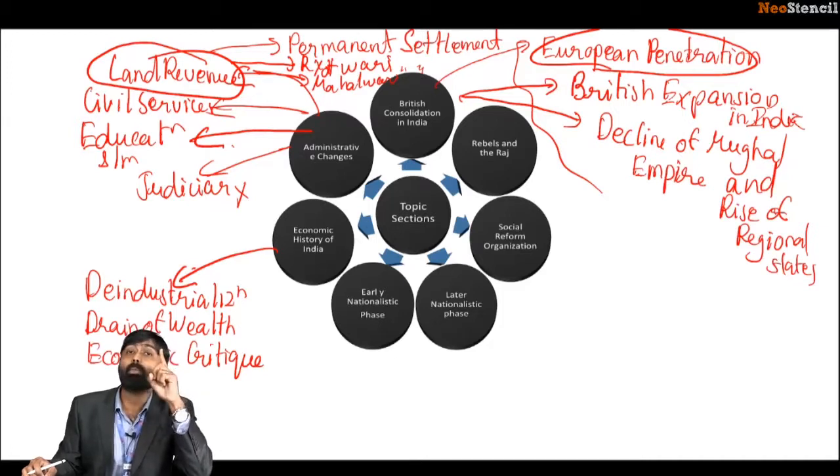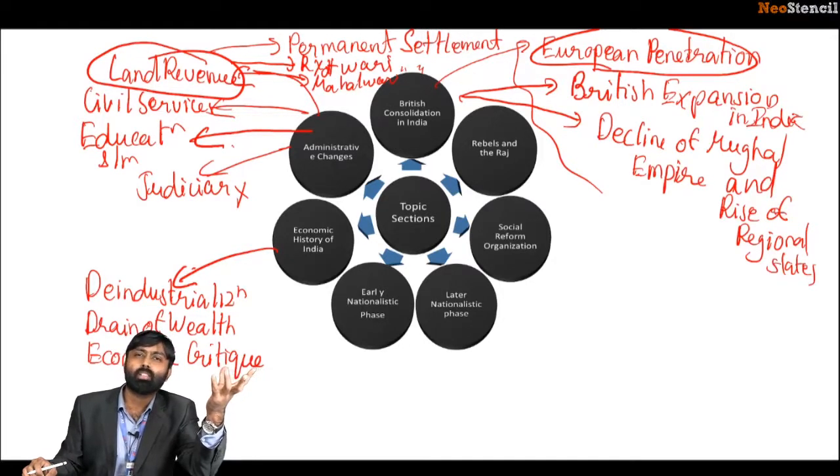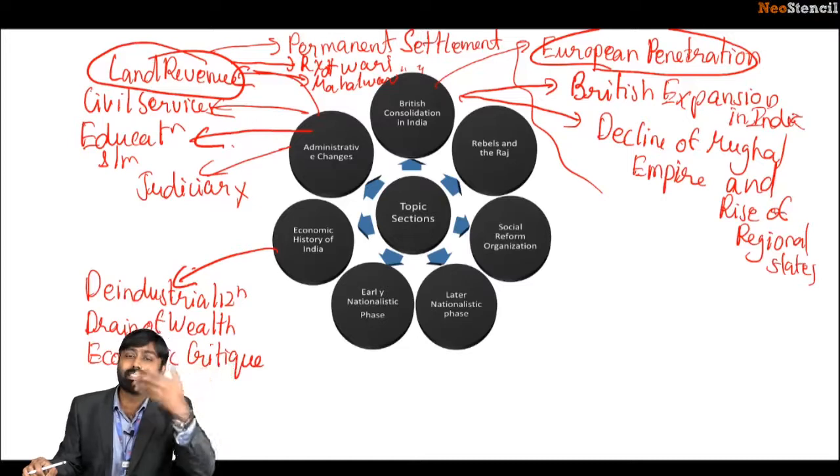So a drop of around 22 percentage points in GDP generation. This is what happened. That is the kind of exploitation that the country had to face under the British tenure. So please remember that. This is the kind of impact that we had to face.